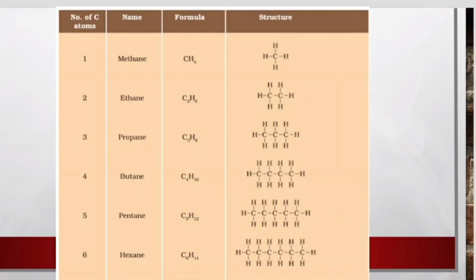Now here's a table of alkanes, that is methane, ethane, propane, butane, pentane, hexane, and it goes on like this. Methane contains 1 carbon atom, ethane contains 2 carbon atoms, propane contains 3 carbon atoms, butane contains 4 carbon atoms, pentane has 5 carbon atoms, hexane has 6 carbon atoms. We have understood how to find out their formulas. So the formulas are given along with their structures.